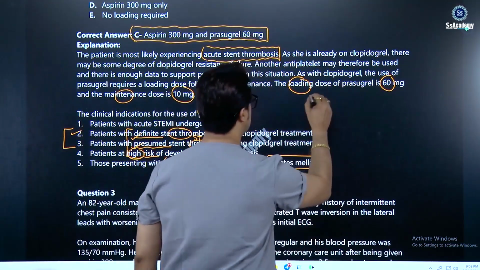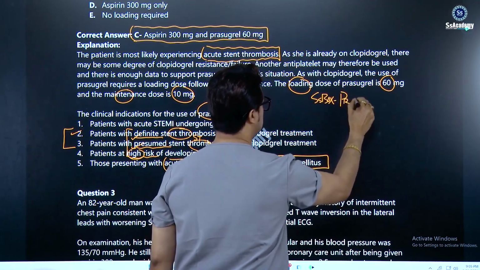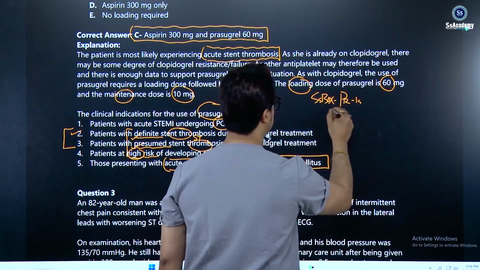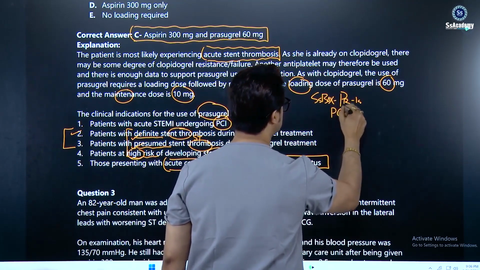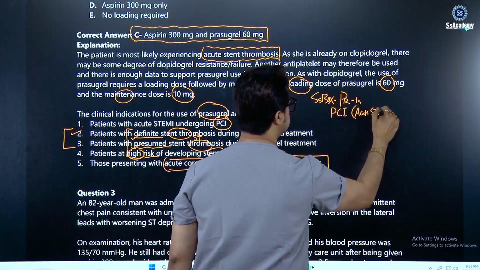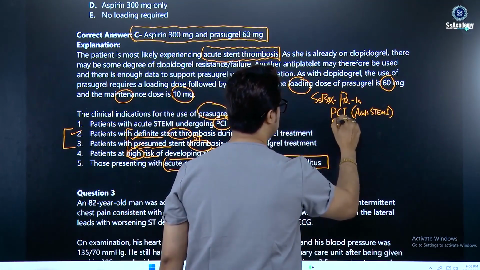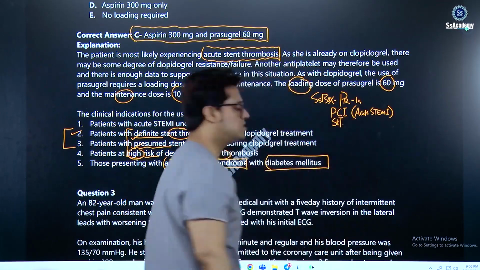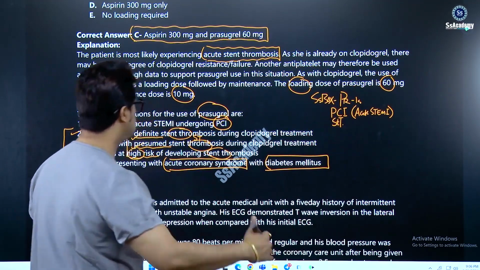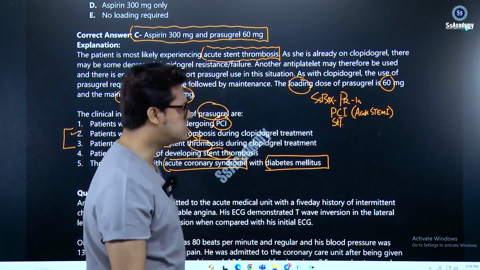So the use of prasugrel is important, my dear. We can write in this box the indications of prasugrel. Definitely the acute STEMI, so you're writing PCI, prasugrel is for PCI. The second one that you need to remember is stent thrombosis, STT: definite stent thrombosis during clopidogrel treatment, meaning the patient is already on clopidogrel treatment, and presumed stent thrombosis or high risk of stent thrombosis.